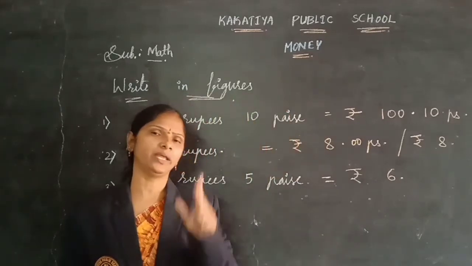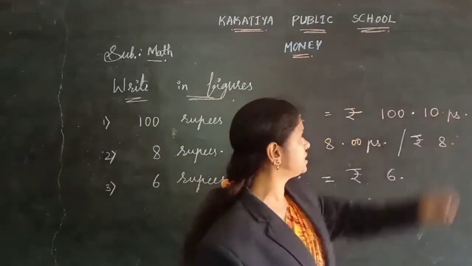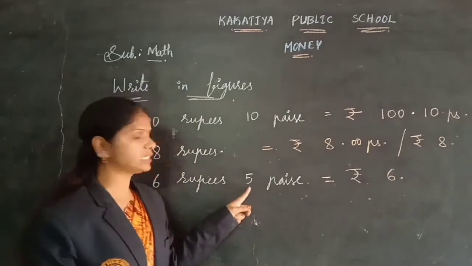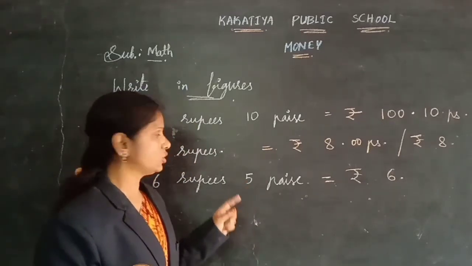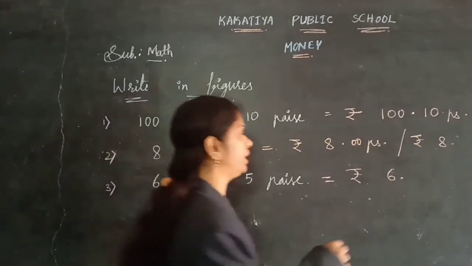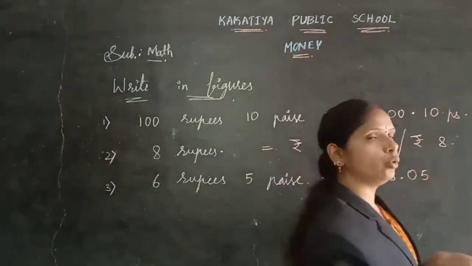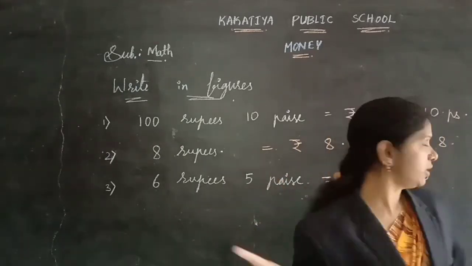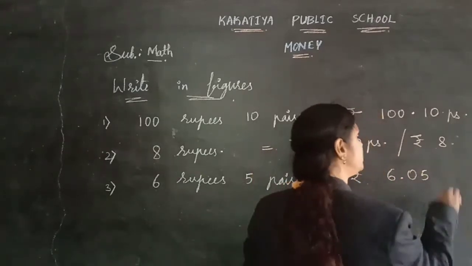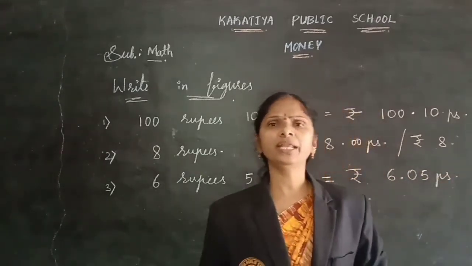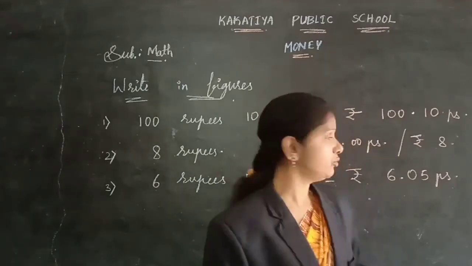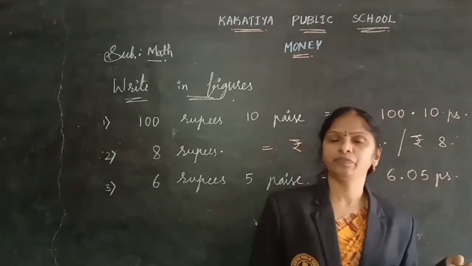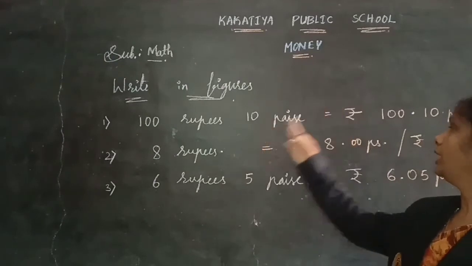The pies number should always be in 2 digits, children. Coming to this one, we have 2 digits, and here I kept the 2 digits. If you don't have any, you still need to keep the 2 digits. And coming to this one, we have only 1 digit, 5 pies. So instead of 1 digit, you need to write 05. Don't write only 5, children. If the pies are given as a one digit number, you need to write 05. Two digit numbers you can take directly, but if they give a one digit number, you need to write 05. So 6 rupees 05 pies. This is the way to represent the amount in figures.